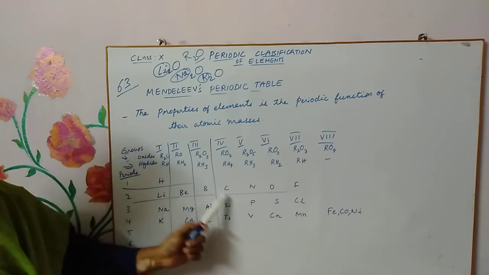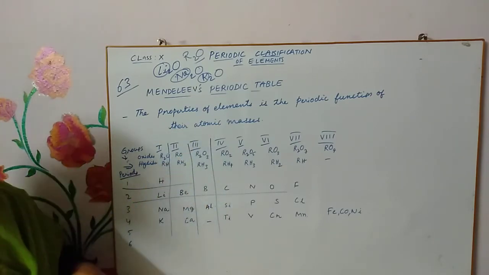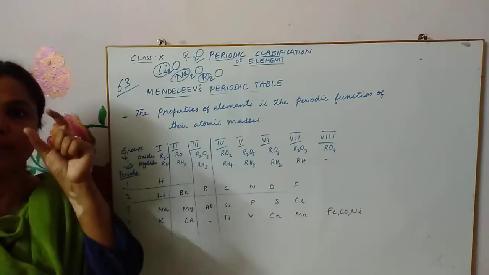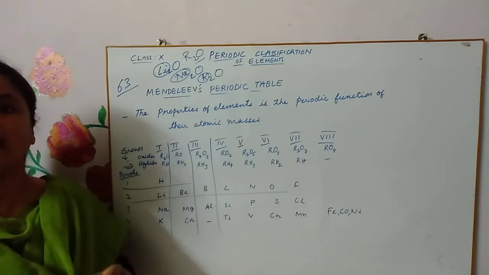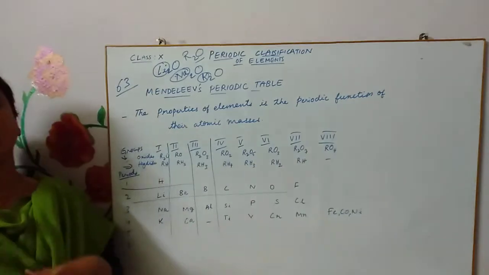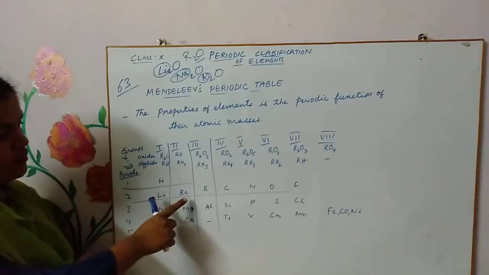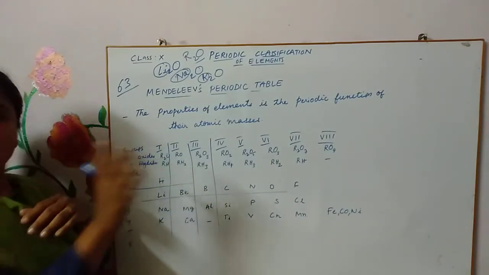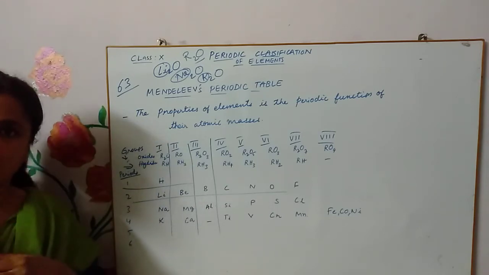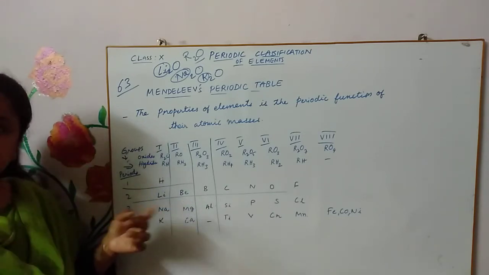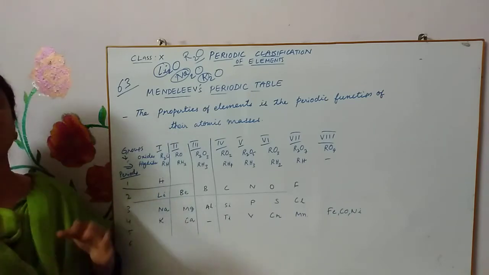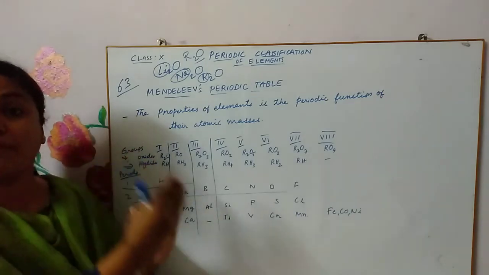Each group has one specific general formula for hydrides and one formula for oxides. If you see beryllium, it is RO, it is not R2O. That means it is different. Beryllium is definitely different from lithium. That's why it is kept in a separate group.